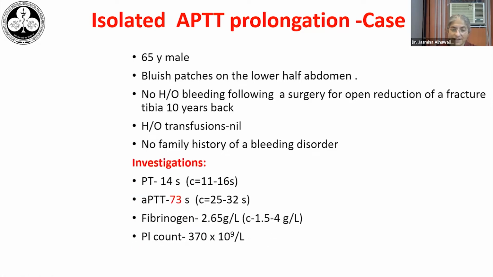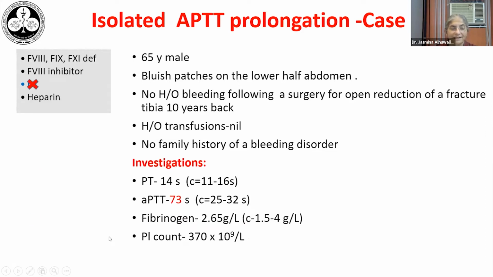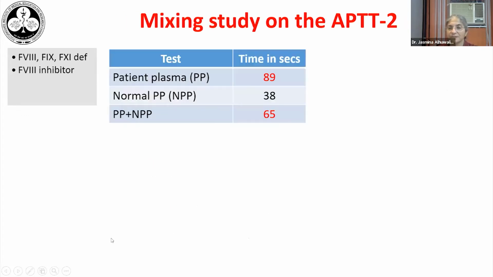So investigations in him also revealed a prolonged APTT. So now again, we are looking at the same panel. And here again, since there's bleeding, LA is out, there's no history of heparin, so we have to differentiate between a factor deficiency and an inhibitor. Now in this patient, on adding normal pooled plasma, we see that the clotting time of the APTT is not coming back to normal. So this is suggestive of an inhibitor.